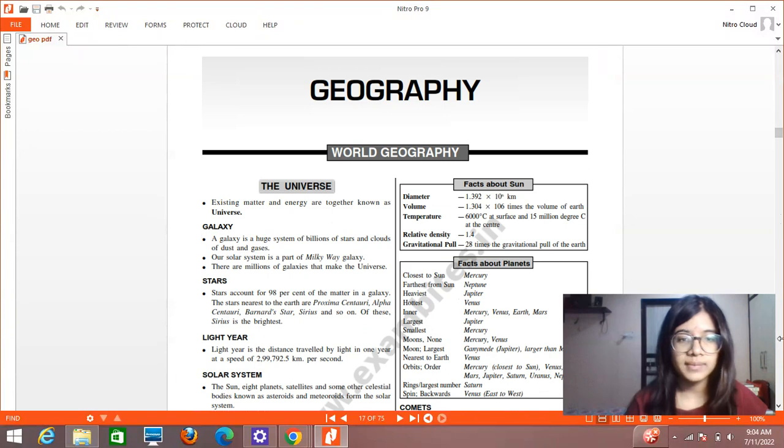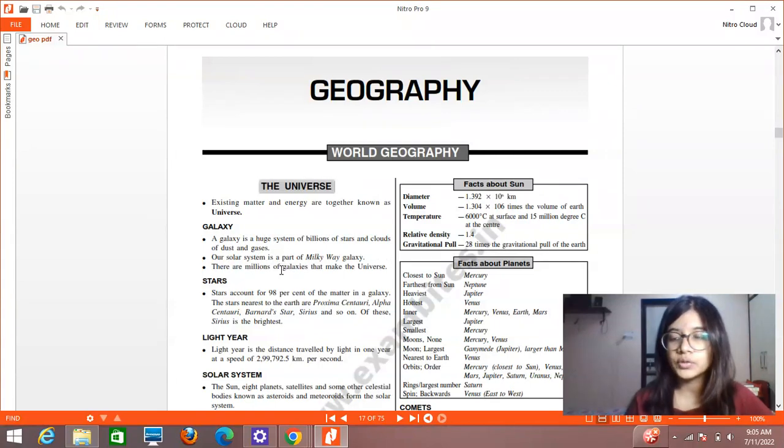So, talking about the universe, it is nothing but existing matter and energy. They together constitute the universe. So, the matter and energy that is present together, they are constituting the universe. Galaxy, a galaxy is a huge system of billions of stars and clouds of dust and gases. So, you might be given options and you might be asked to define what is a galaxy. So, a galaxy is a huge system of billions of stars and clouds of dust and gases.